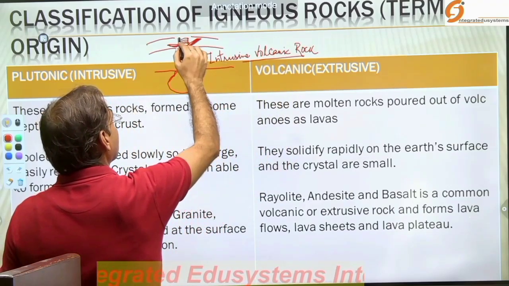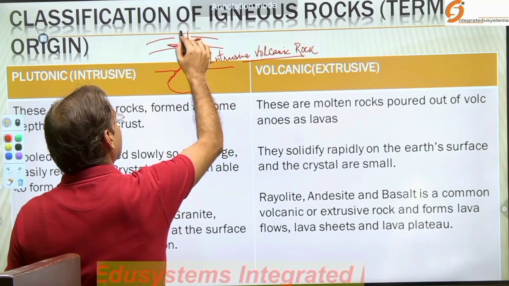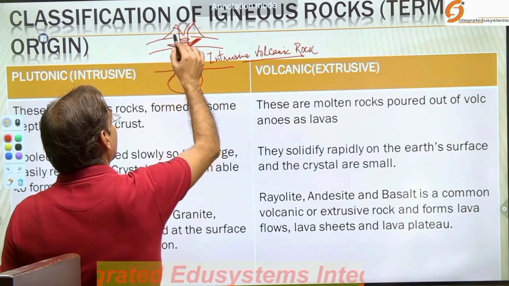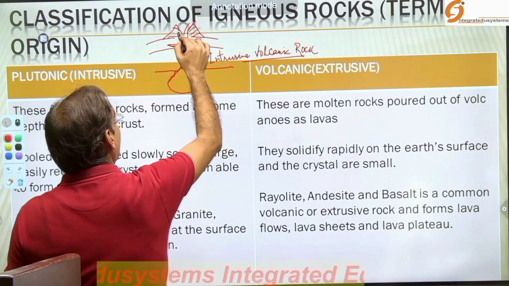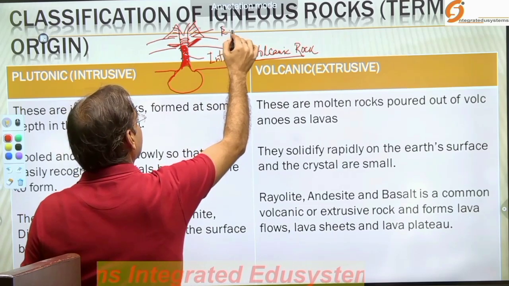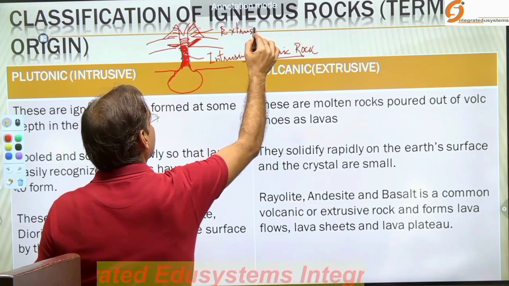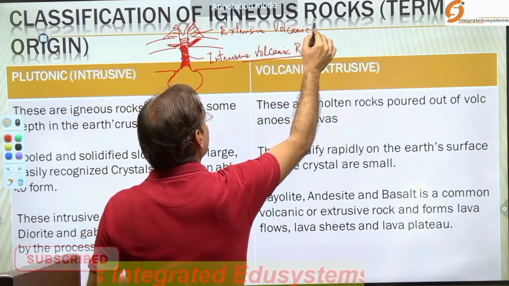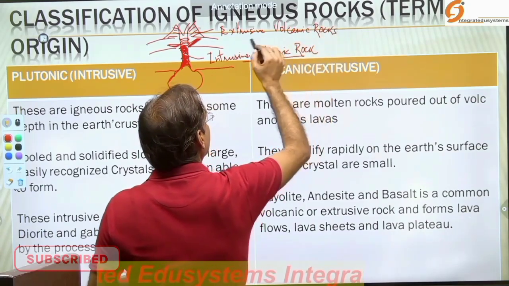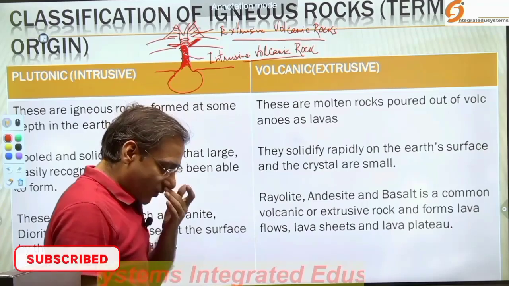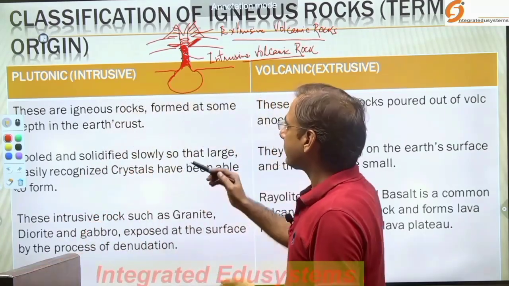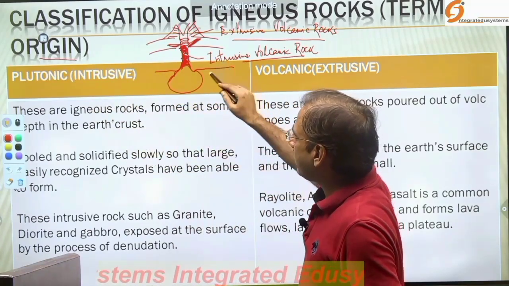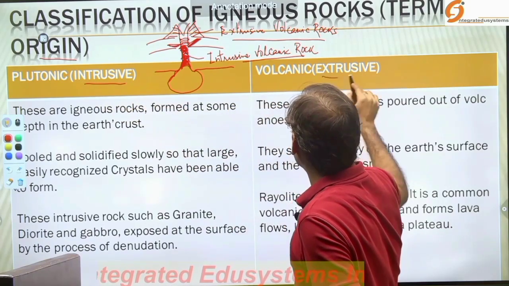Okay, but sometimes this magma erupts in the form of lava over the surface and forms a volcanic or extrusive rock. It forms extrusive volcanic rock. So when you look at the term of origin, how these igneous rocks form, we can call it intrusive as well as extrusive.